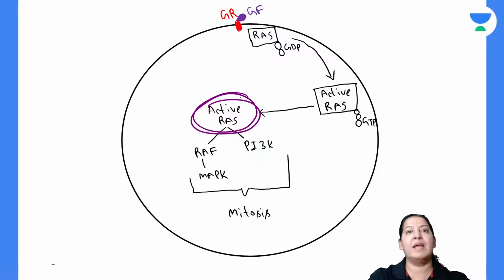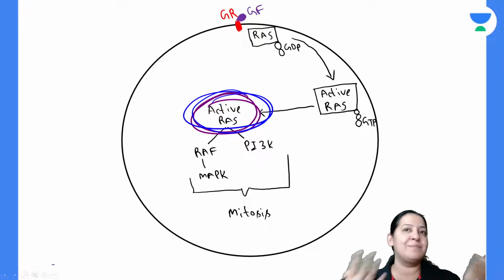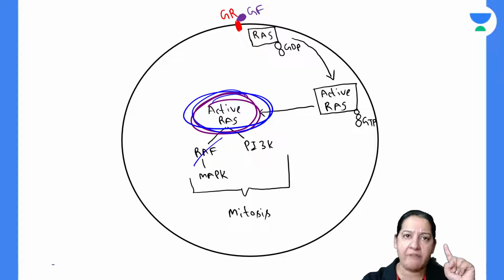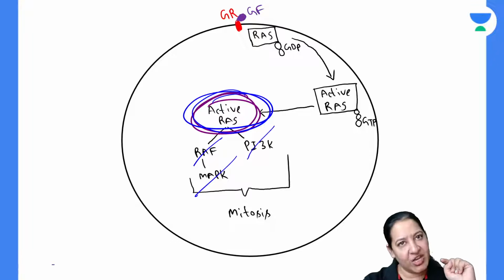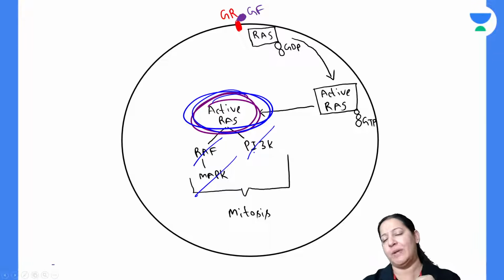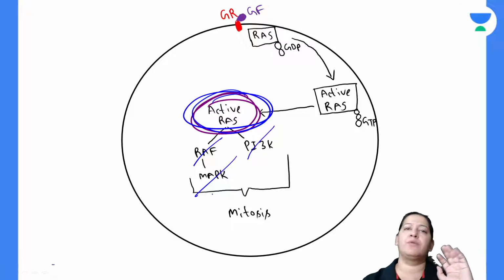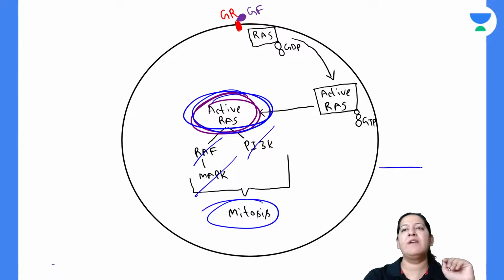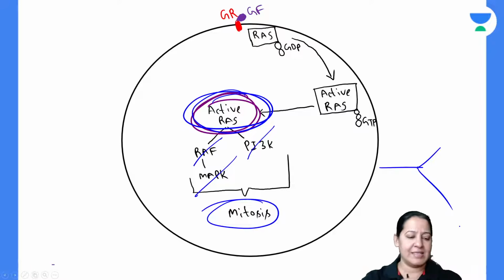After coming into the cytoplasm, via various mechanisms, don't learn the names of the pathways. There are various pathways: RAF, MAPK, PI3K. These are all molecular level pathways. Via all these pathways, ultimately RAS is doing mitosis. So this cell will divide into two cells because of the RAS.